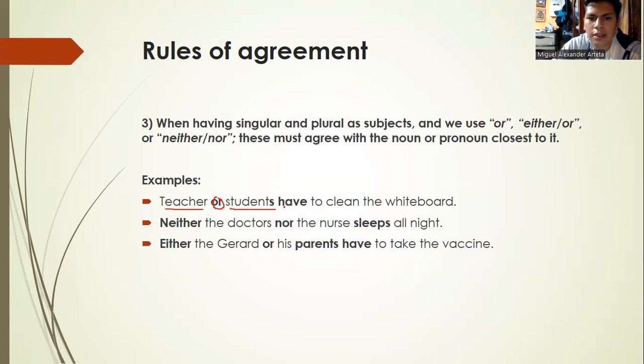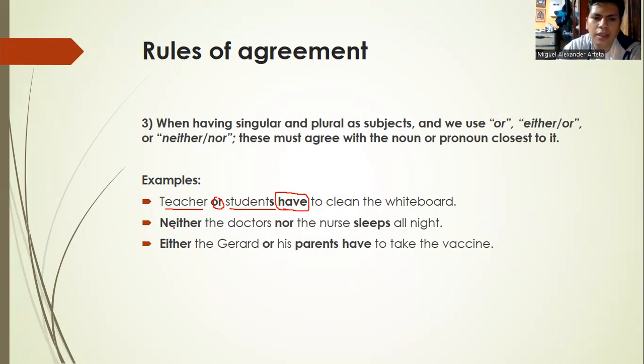This rule says that the verb must agree with the noun or pronoun closest to it. The noun closest to the verb is students. So the noun is in plural, and in that way we have to use have. Teacher or students have to clean the whiteboard.